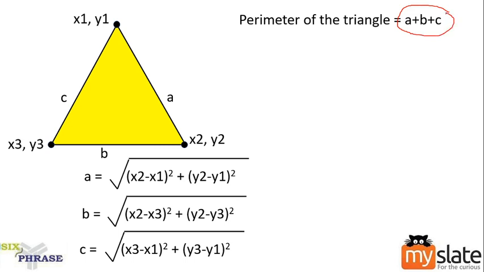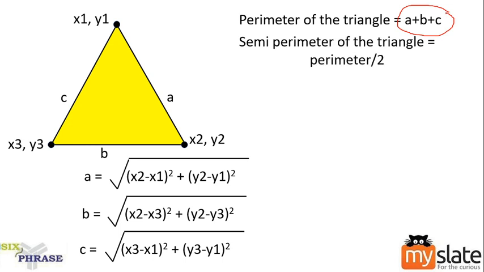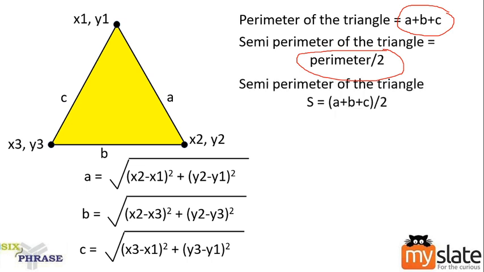Okay. So what is going to be the semi-perimeter of the triangle? Semi-perimeter, as the name indicates, is nothing but half of the original perimeter. So if you substitute it, your formula will be A plus B plus C divided by 2.